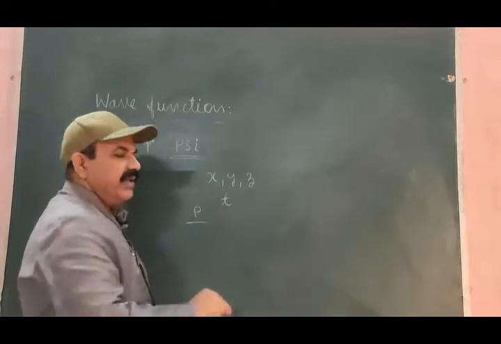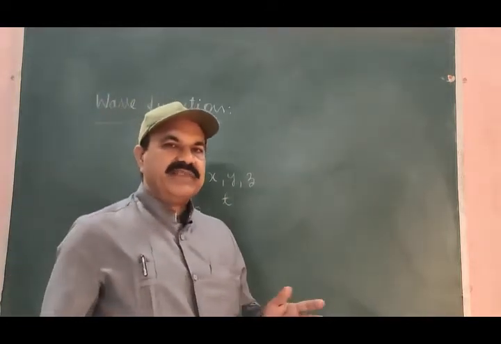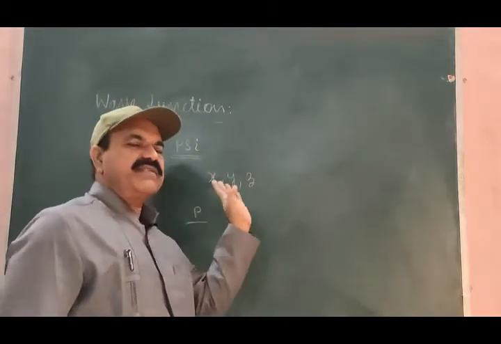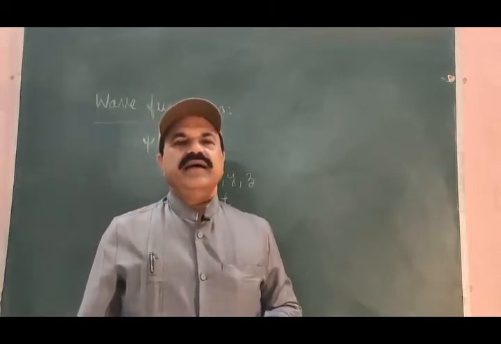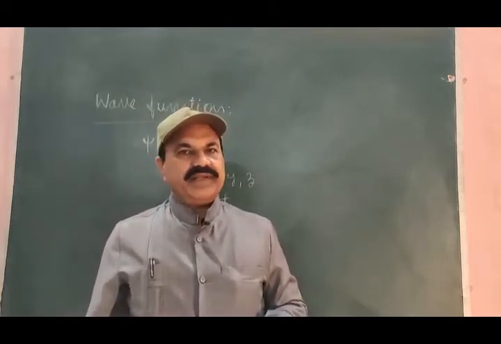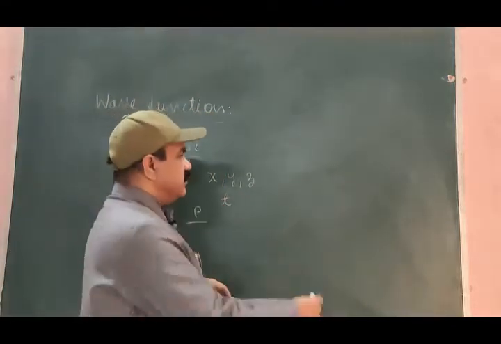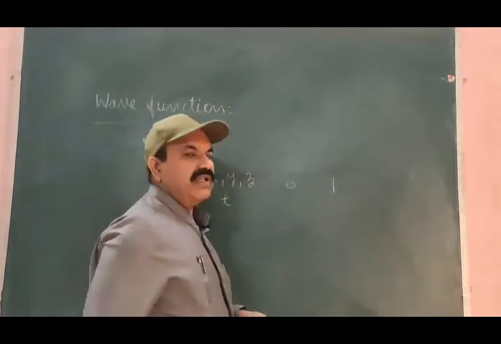If P is the probability, it gives us the possibility of finding something somewhere at a certain time. The probability can have any value between two limits, 0 and 1.